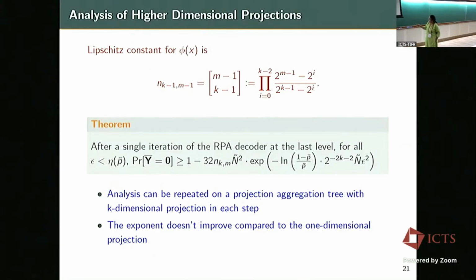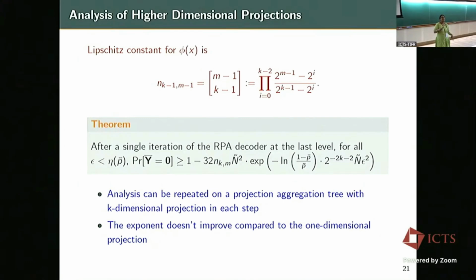If we incorporate this constant and apply the previous inequality, I again get a probability of error which is very high. The catch is we were hoping that if we do higher dimensional projections, maybe we get a better exponent, because the exponent determines how fast the error goes to 0. It would give improvements with respect to log m. But the exponent doesn't improve that much compared to one-dimensional projection.